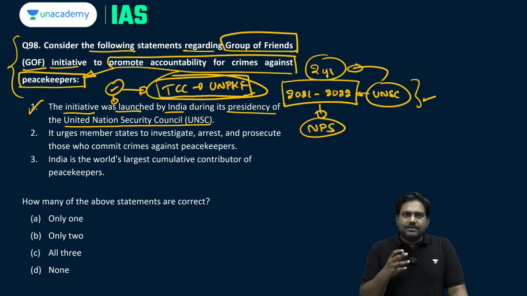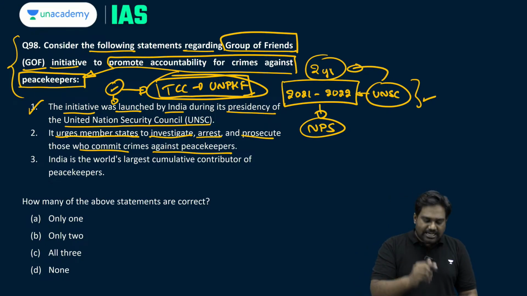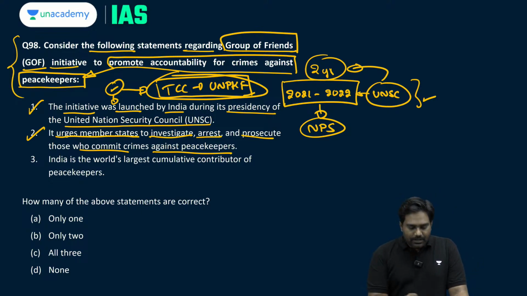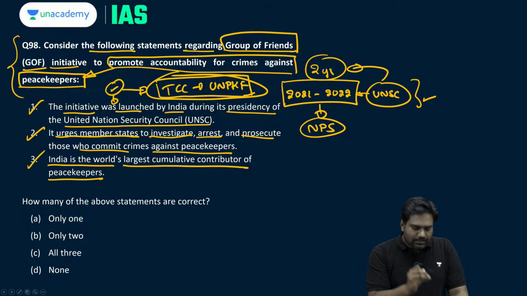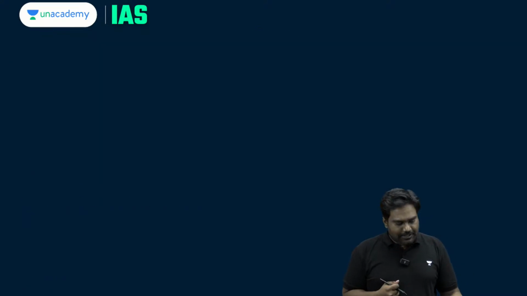That was the primary purpose behind this initiative. It urges member states to investigate, arrest and prosecute those who commit crimes against peacekeepers. This statement is definitely correct. India is the world's largest cumulative contributor of peacekeepers. Again, the statement is correct. So the right answer would be option C. All 3 statements are correct.